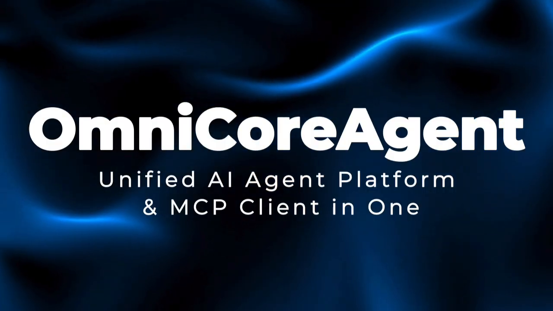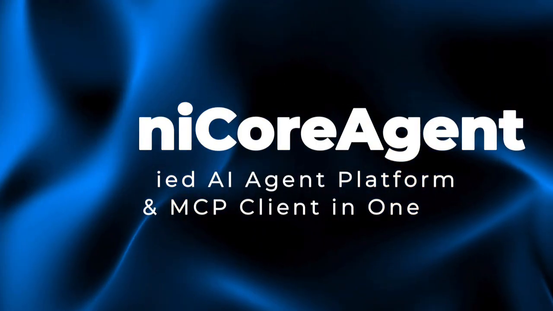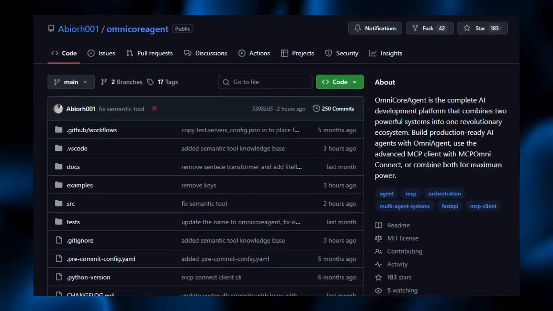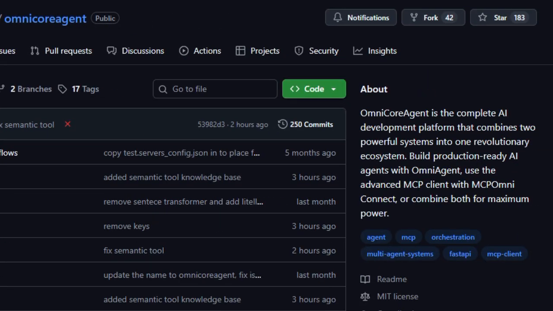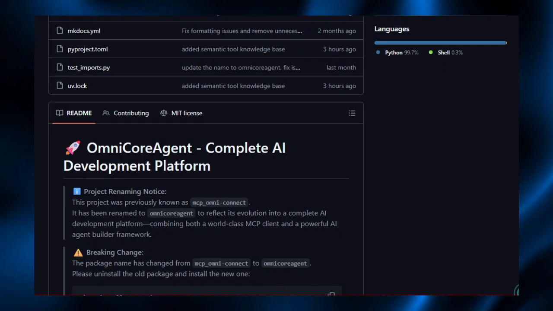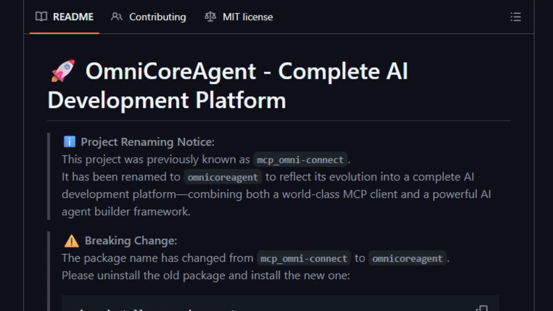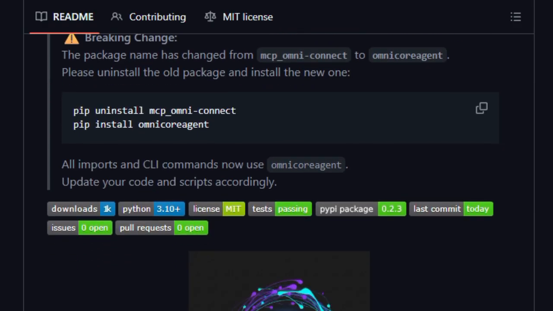Project number 10, OmniCoreAgent, Unified AI Agent Platform and MCP Client in one. OmniCoreAgent is unique because it merges two powerful capabilities: building autonomous AI agents and seamlessly interacting with Model Context Protocol, MCP, servers into a single, polished ecosystem. It isn't just about writing bots or chatting with LLMs, it's about giving you a professional framework where your agents can act, learn, recall, and integrate with external systems, all under a unified architecture.